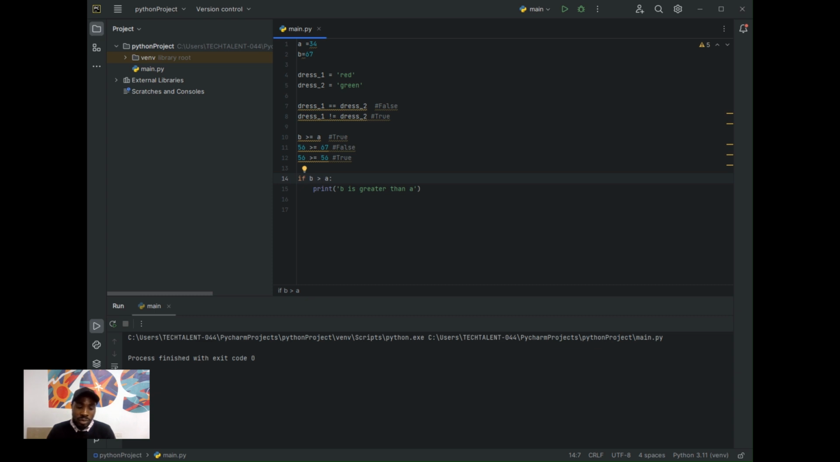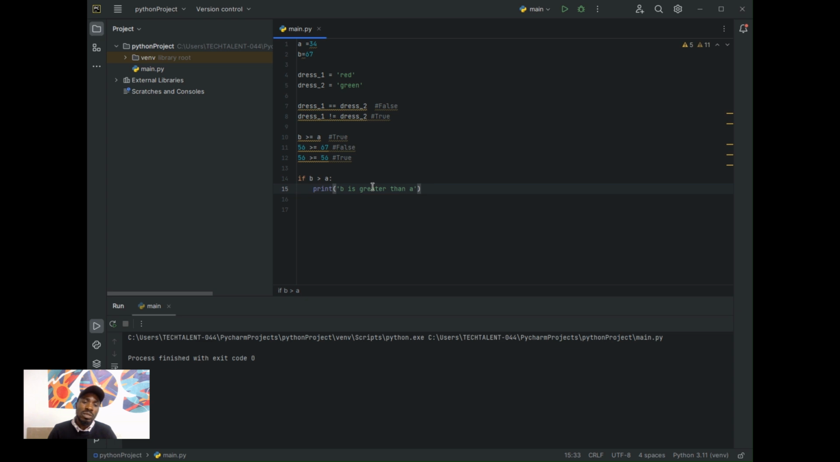Now, immediately after the colon, just press enter. It will take you to the appropriate line, which contains the indentation. In that indented line is where you write the line of code you actually want to execute. Here I'm executing a print: B is greater than A. Are you getting it? So B is greater than A.